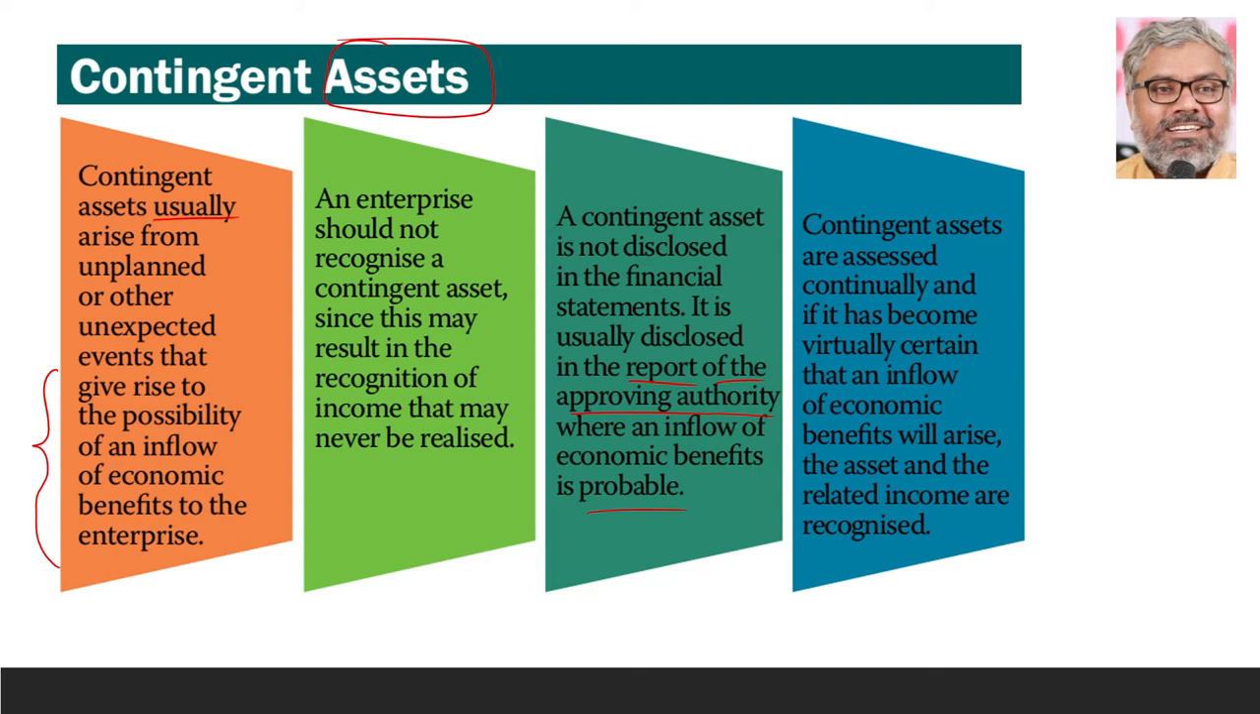Once again, it is unplanned, unexpected. Maybe it will happen, maybe it will not happen. But that will not give rise to a liability. It gives rise to an asset. That means there is a possibility of an inflow of economic benefits. Then we call it a contingent asset.